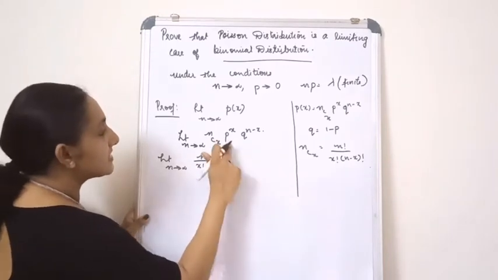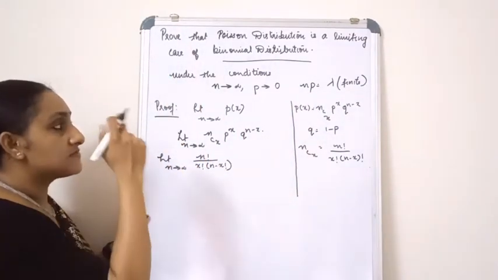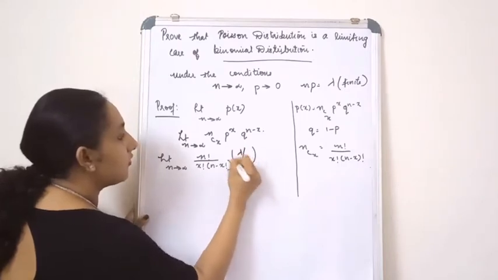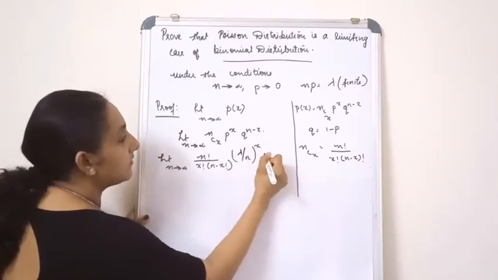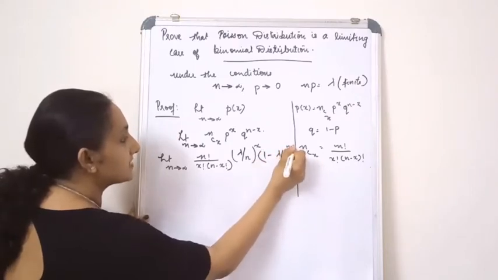Instead of p, since it is given that np is equal to lambda, I write lambda by n the whole raised to x, and 1 minus lambda by n the whole raised to n minus x.